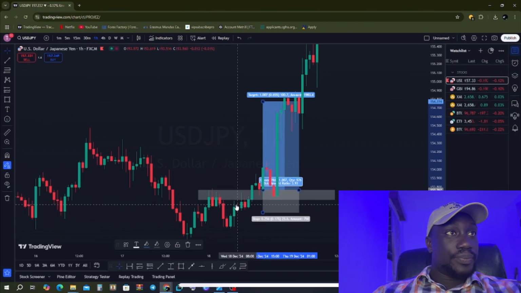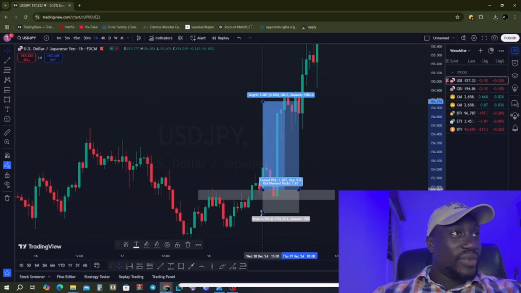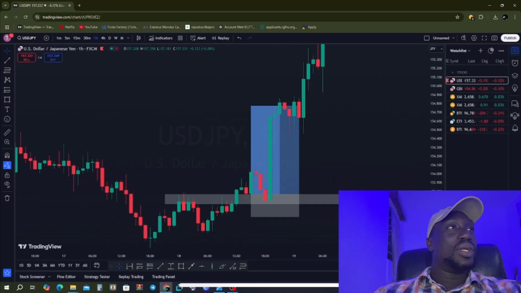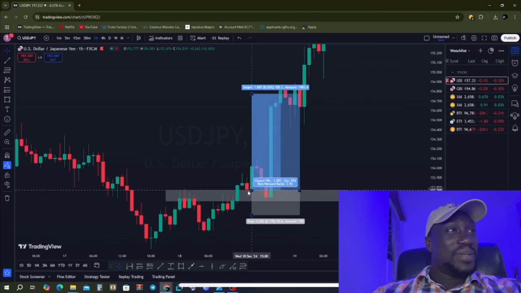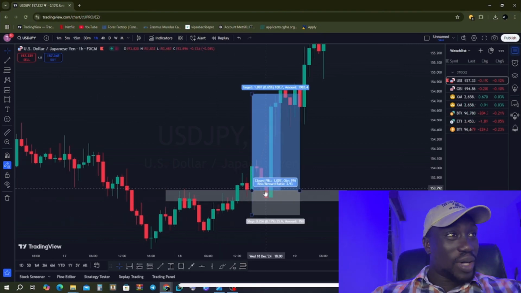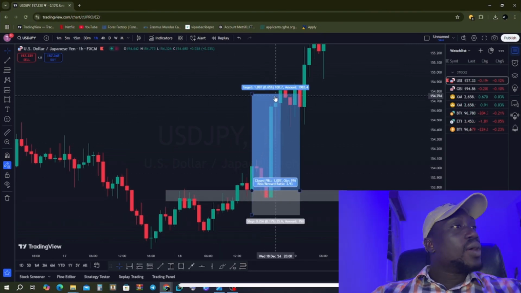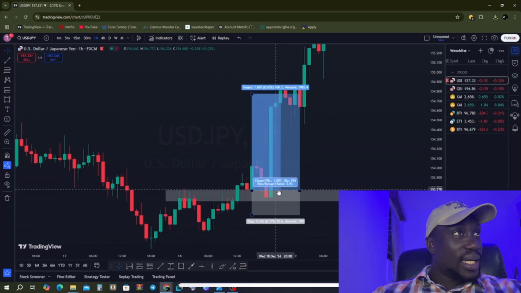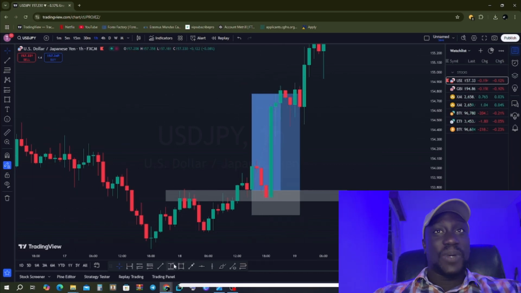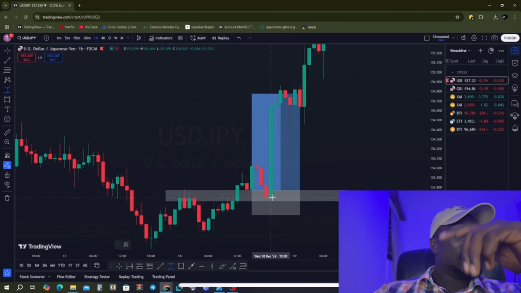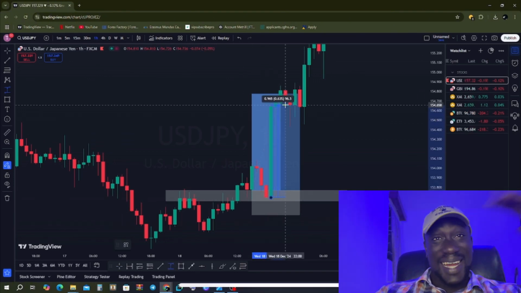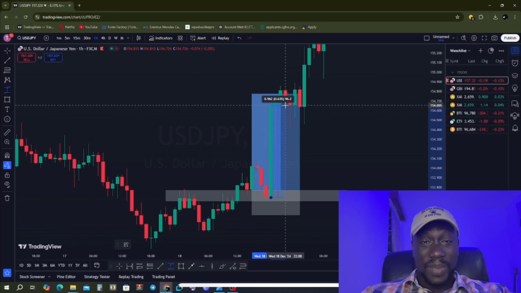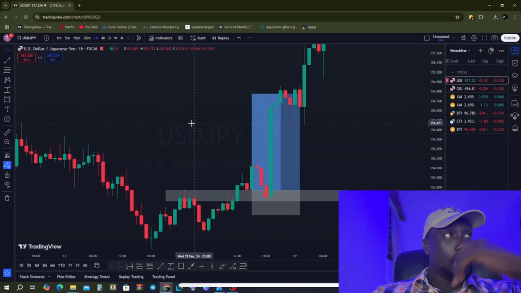Very simple trade. A break of this and it moved all the way 100 pips, no stopping. Look at how big this candle is. One candle alone is 96 pips, just one candle. This is the hourly chart, USD JPY. It's 96 pips. Can you believe that? Just one candle alone, right?